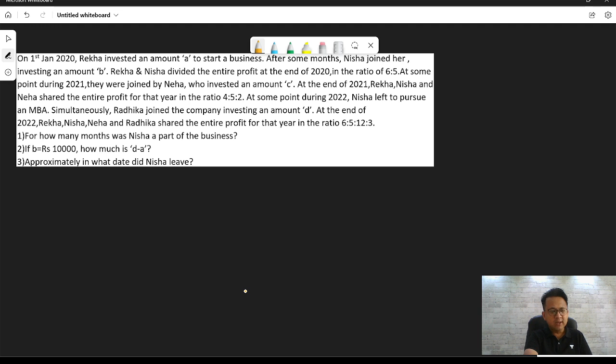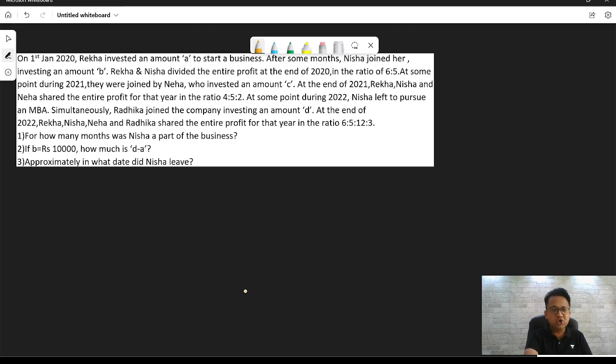At some point during 2021, they were joined by Neha, who invested an amount same. At the end of 2021, Rekha, Nisha, and Neha shared the entire profit for that year in the ratio of 4:5:2.